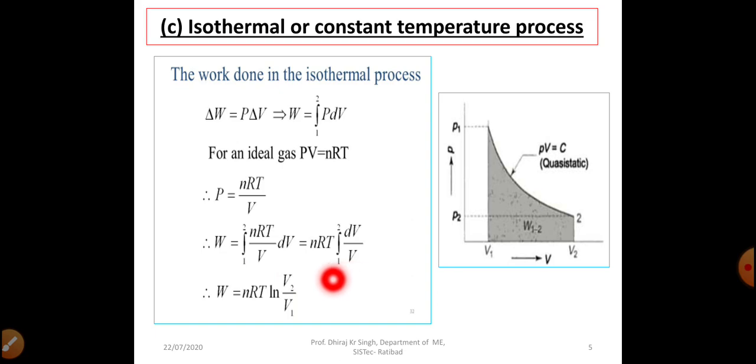Or we can also write ln V2 by V1 in terms of pressure. For example, we know PV is equal to constant, so P1 V1 is equal to P2 V2. So we can write V2 by V1 is equal to P1 by P2. So in the last expression, we can write W equal to nRT ln P1 by P2. We will also see this in the next slide.